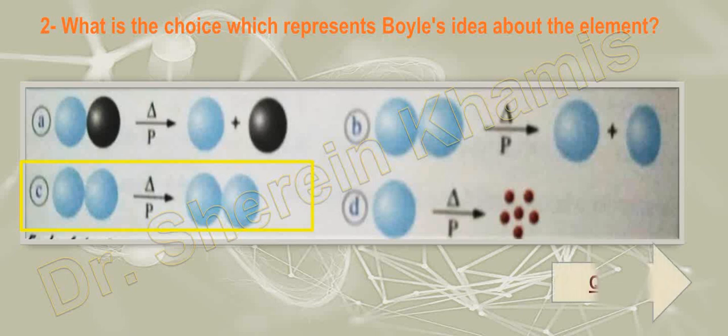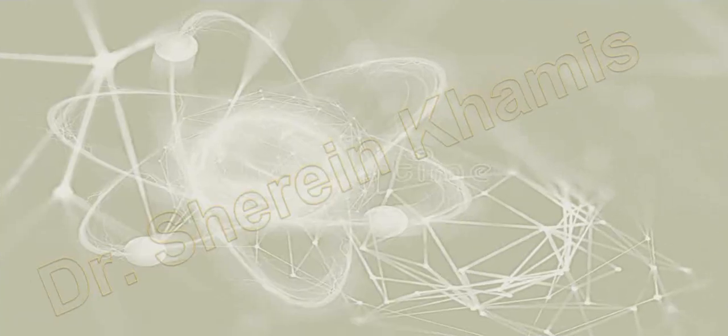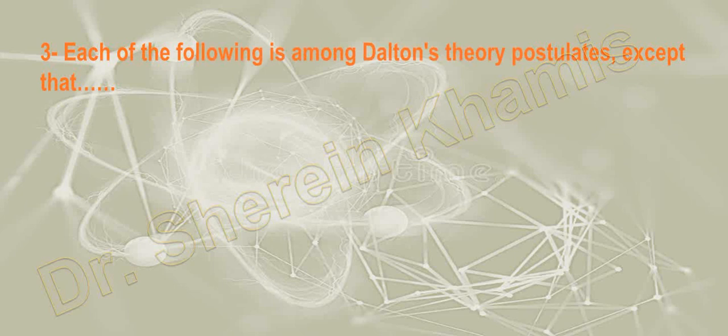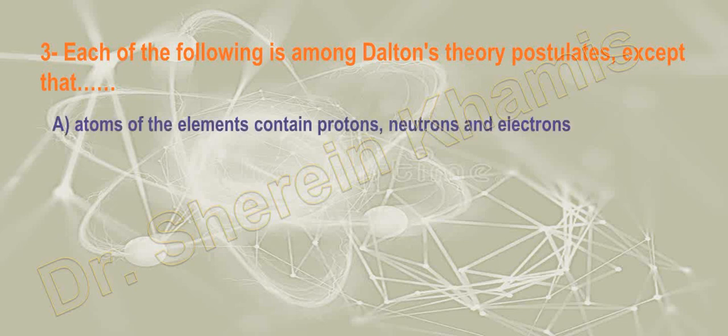Okay, we are going to question number 3. Question number 3 says: each of the following is among Dalton's theory postulates except that. We want to know what the exception is about Dalton. We have the first one: atoms of elements contain protons, neutrons, and electrons. Remember well that Dalton made a general view of the components of atoms and didn't mention any details about the properties of each one.